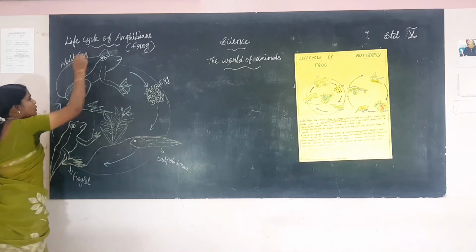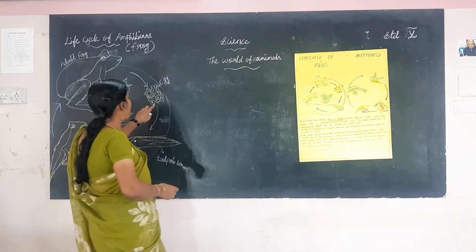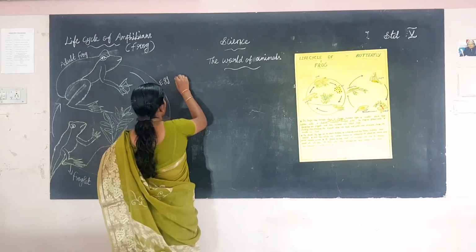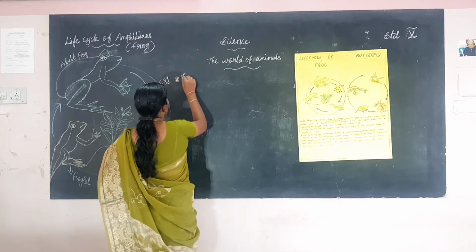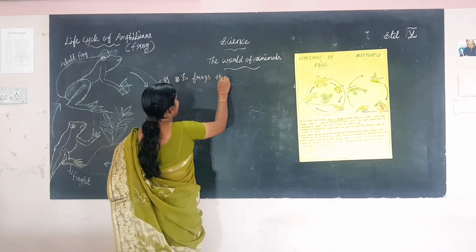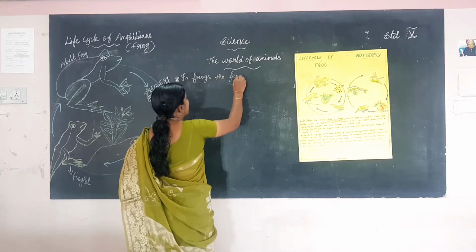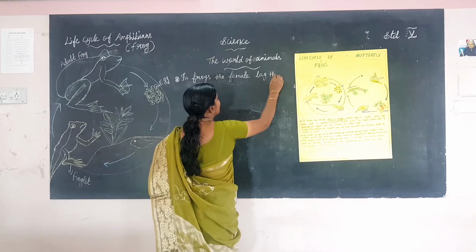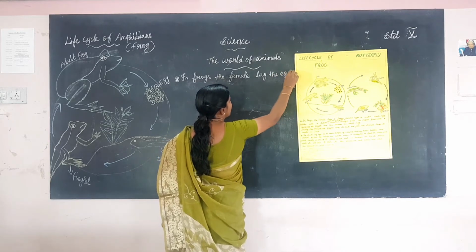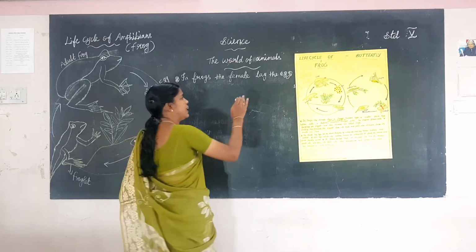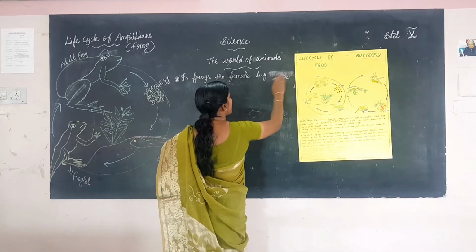Okay, children, first one, in frogs the female lays a large number of eggs. Not one egg, many, a large number of eggs.